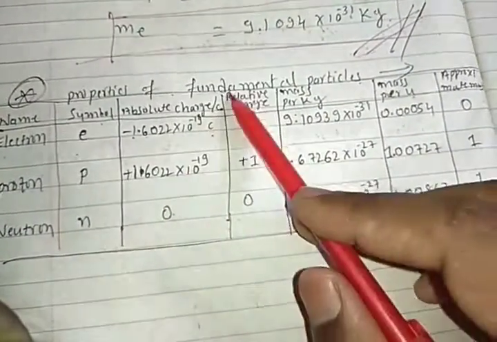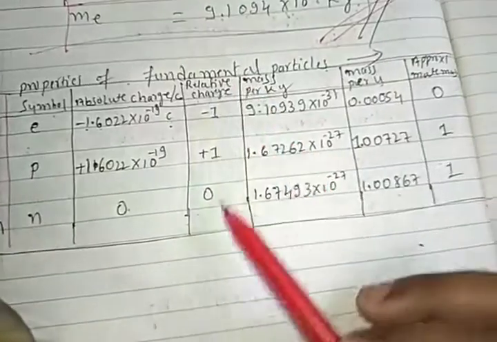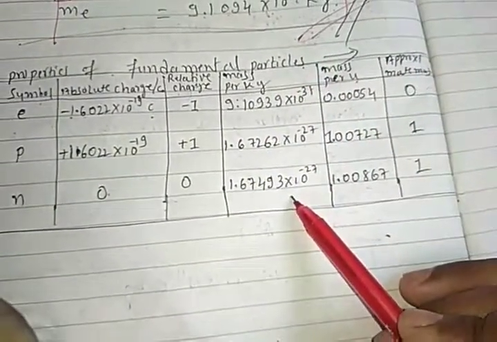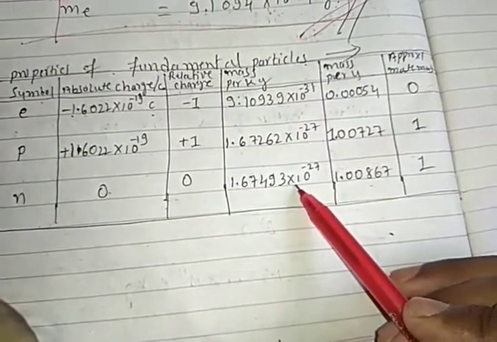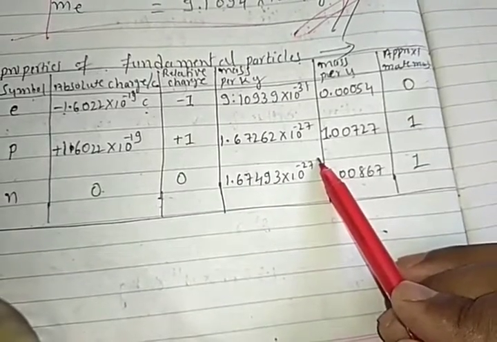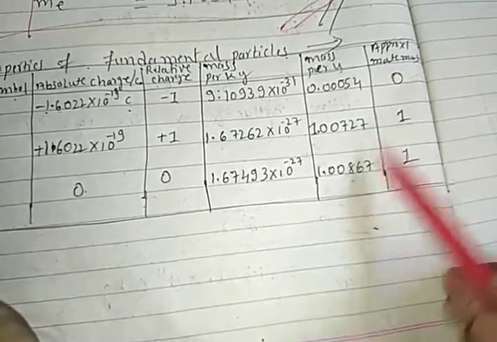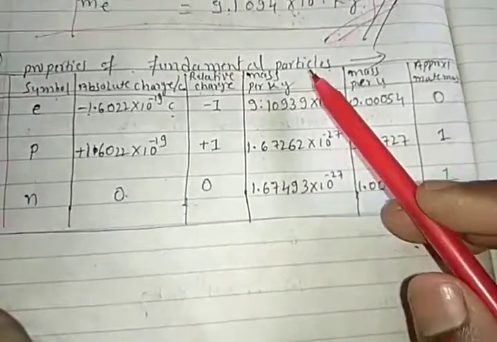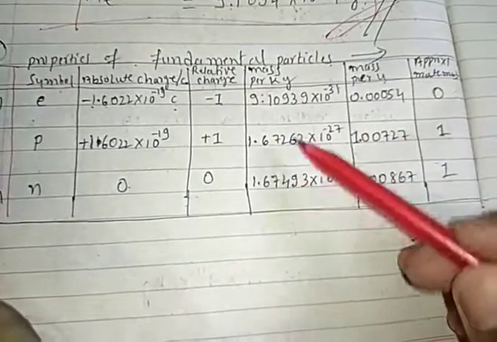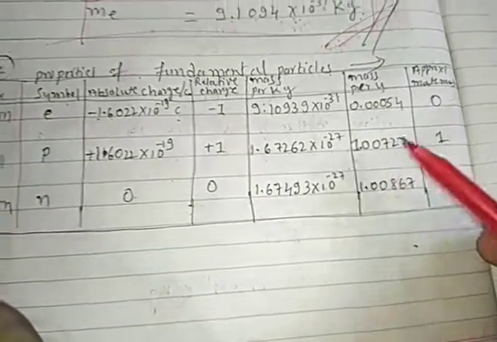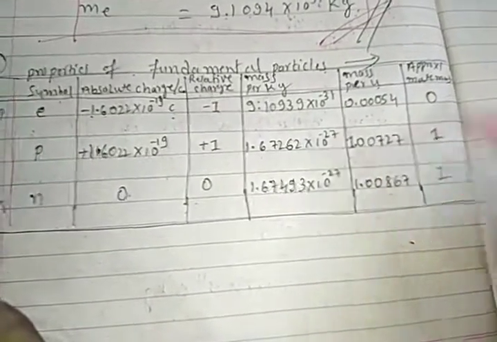Neutron: absolute charge 0, relative charge is 0, mass per kg is 1.67493 times 10 to the power of minus 27. Mass per unit is 1.0867. Approximate mass is 1. It means when you compare, the neutron mass is a little bit heavier than the proton. Neutron mass is a little bit heavier than the protons.